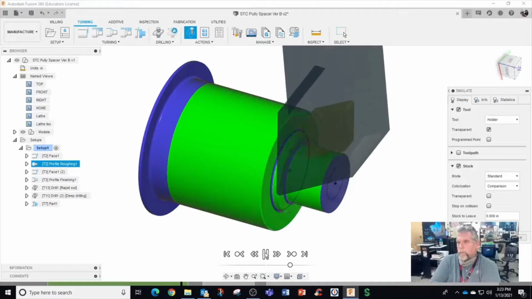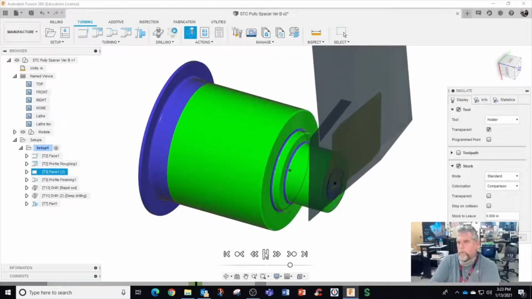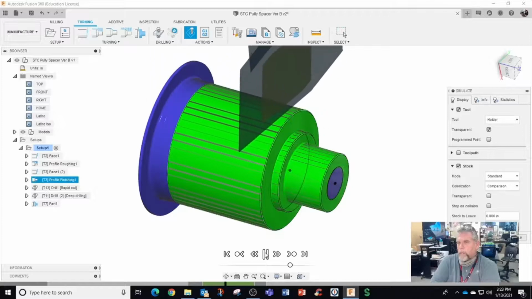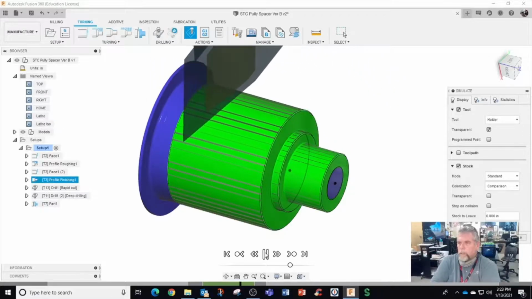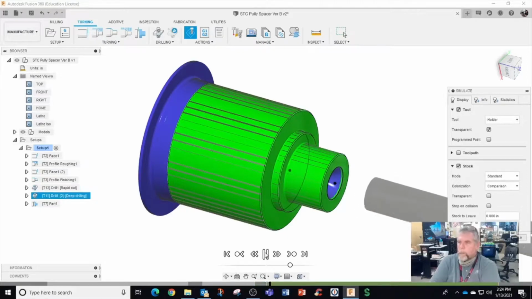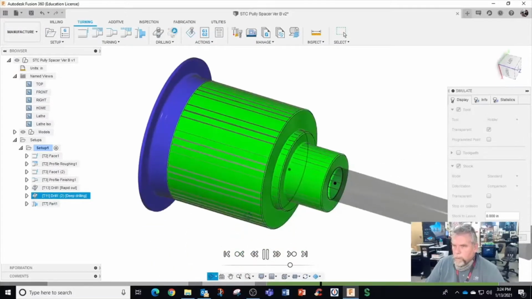Looks like that's machining to finish. Turn green. All right, let me keep on going.